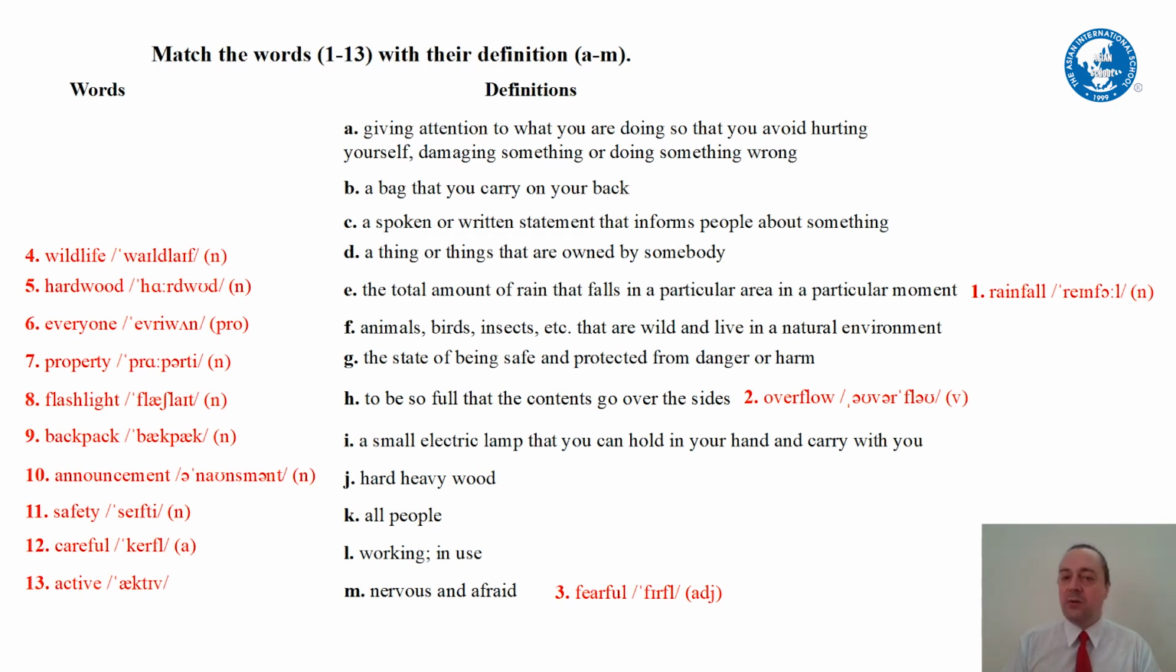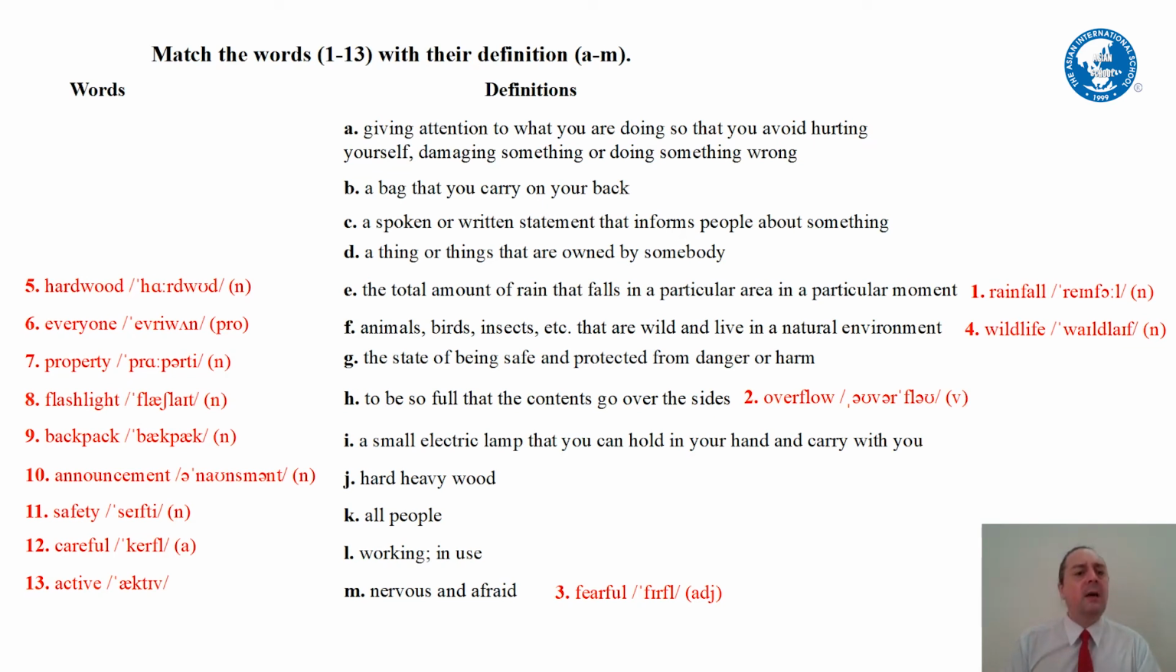Compound word. We know wild. We know life. So if we put those together, what does it mean? Animals, birds, insects that are wild and live in a natural environment. That's wildlife. A tiger is wildlife. You cannot put it in your house or it will eat you.